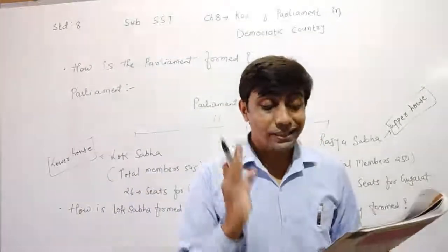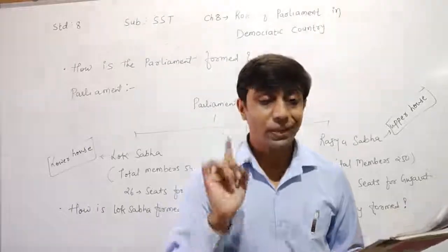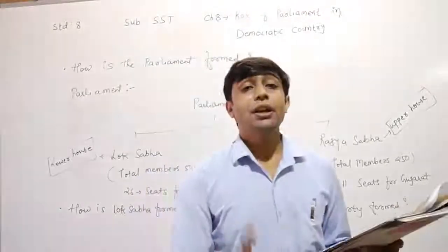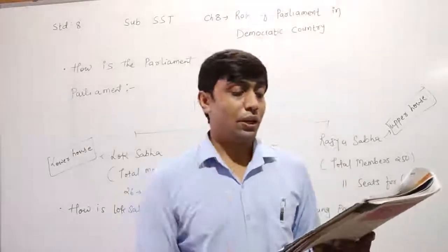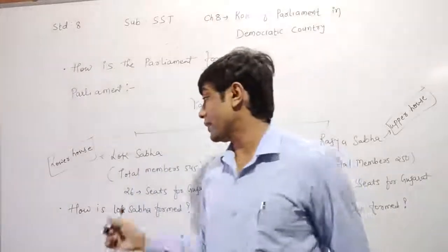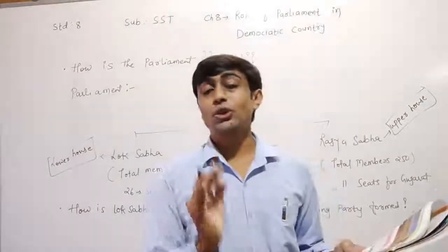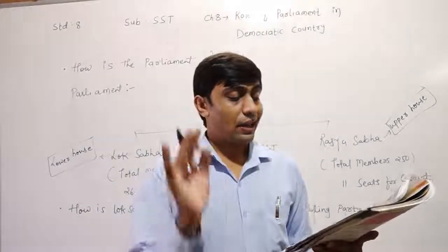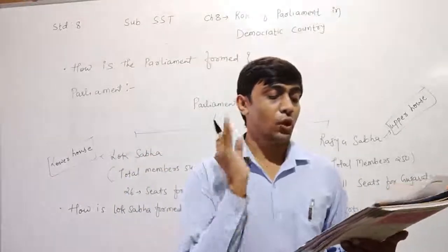From each constituency, one member is elected for the parliament. The candidates who stand for election are members of the various state bodies. The elected candidate is known as a Member of Parliament, in short, MP. All these members collectively form the Lok Sabha.